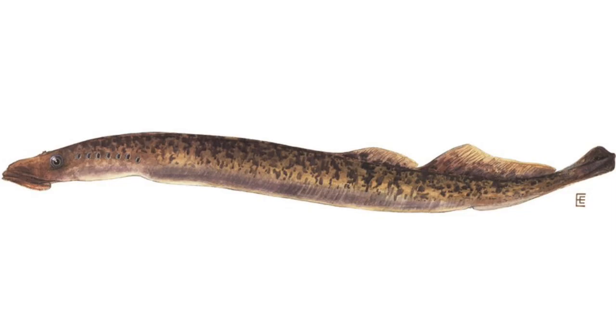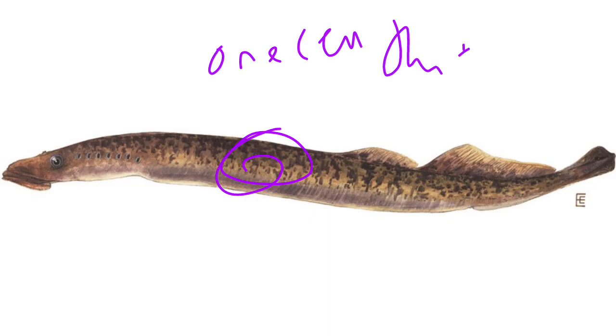Now, the epidermis of these animals is 1 cell thick. 1 cell thick. Are you getting me now? It is 1 cell thick, which contains numerous gland cells known as the mucus. Are you getting me now?